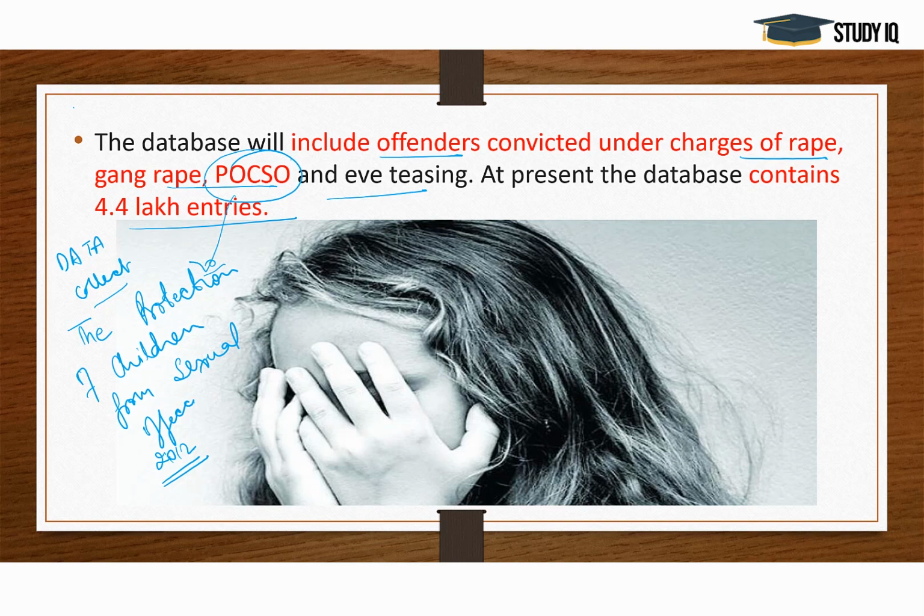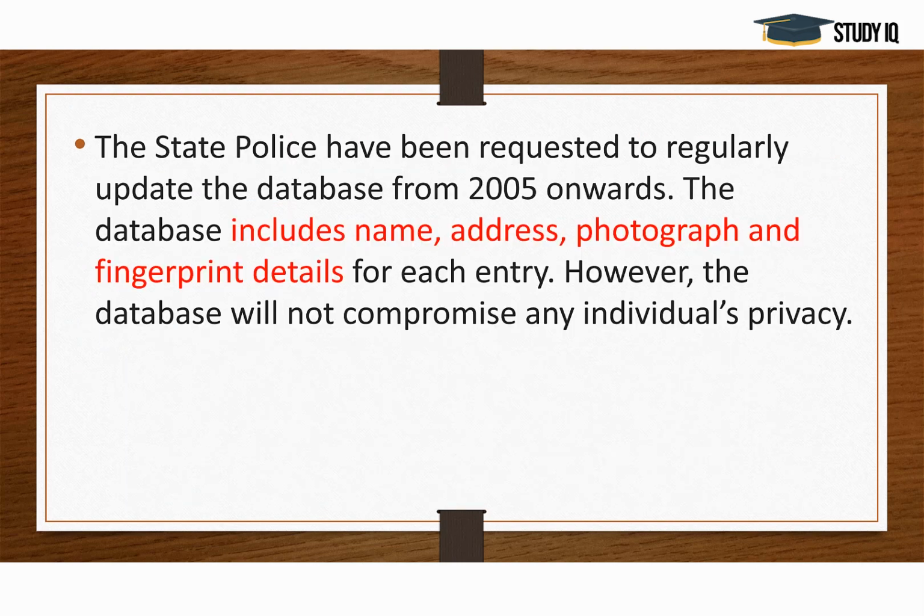Now see, it has been advised that this database should be updated from 2005 onwards, and as I already told you, the database includes name, address, photograph and fingerprint details of every offender or anybody who has been charged under such crimes.